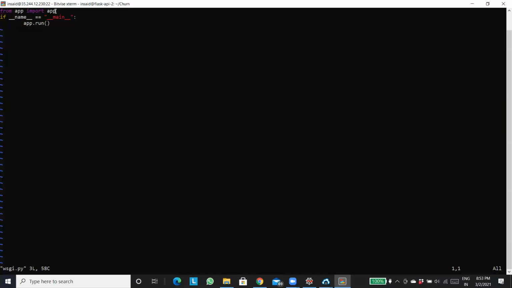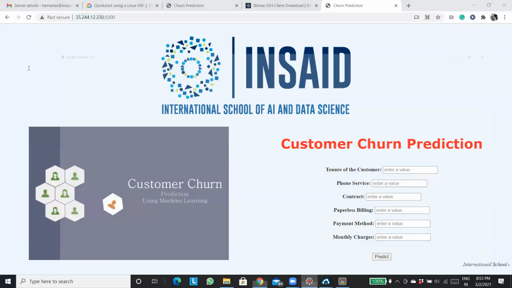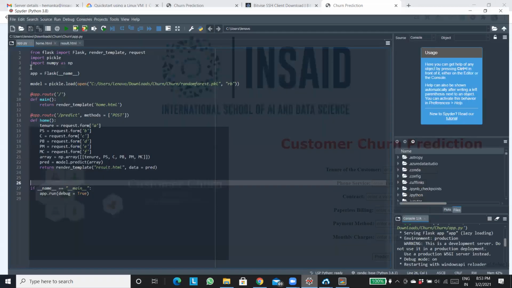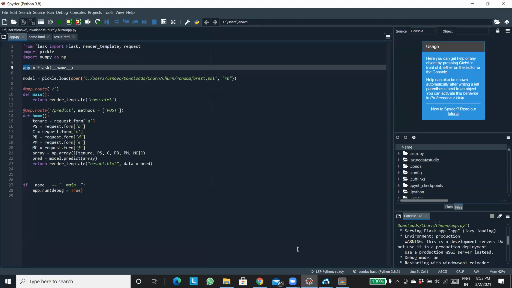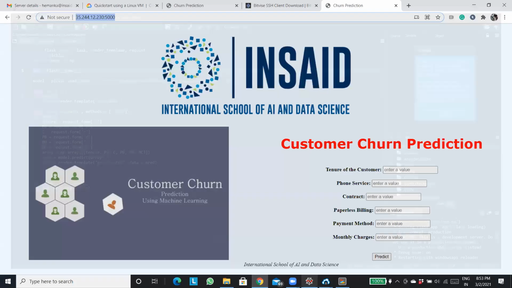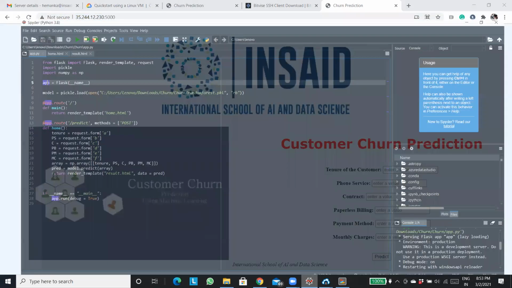Import app function from app file. Good, Chirag. Basically, what is happening? You have an app.py file over there, correct? The app.py file is your Flask script, correct? And inside your Flask script, you have defined your Flask app as app. The variable name is app. That's why we are importing it from the app. Getting my point? Why are the names the same over here?